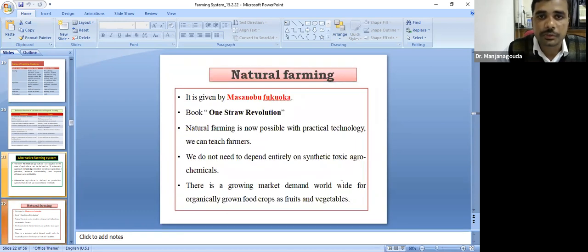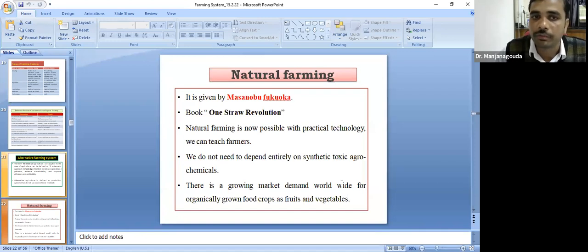Another important one is natural farming. Nowadays we are hearing more about natural farming. Who gave this the term natural farming? It was given by Masanobu Fukuoka. It's generally called Fukuoka farming. Fukuoka is a Japanese monk, a Japanese farmer. He developed this natural farming.